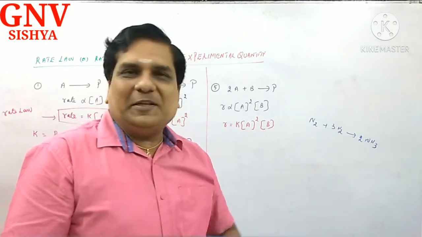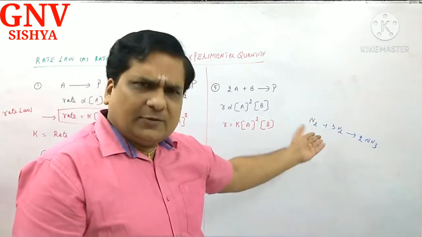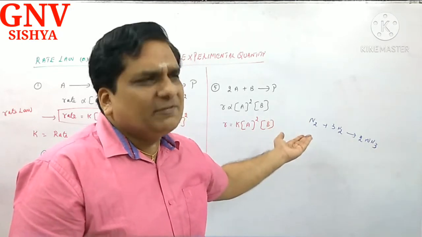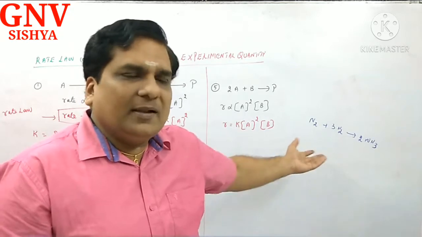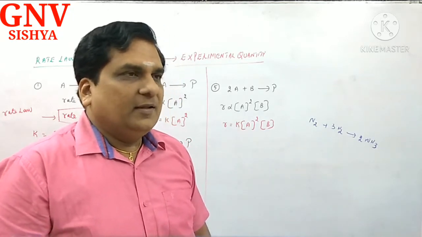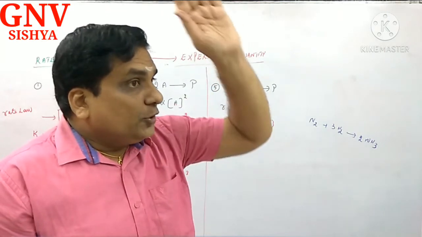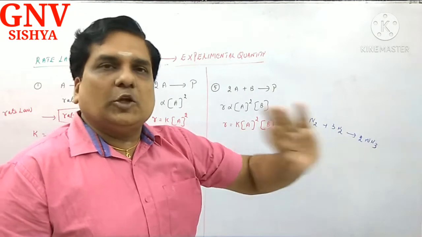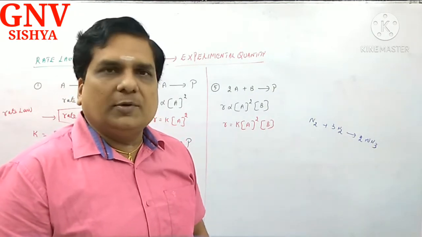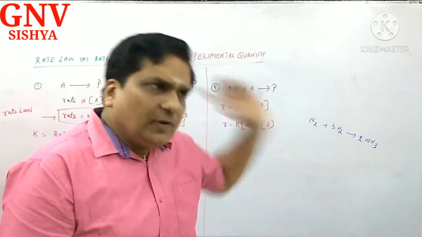I think it will surprise you much. Why am I taking this example now? Because it's a familiar example. I think you have acquaintance, you have familiarity, so I am giving you a familiar example. Again I am telling you, stoichiometry will always be obeyed in any chemical reaction, no doubt about it. 1 mole of nitrogen must combine with 3 moles of hydrogen to form 2 moles of ammonia.